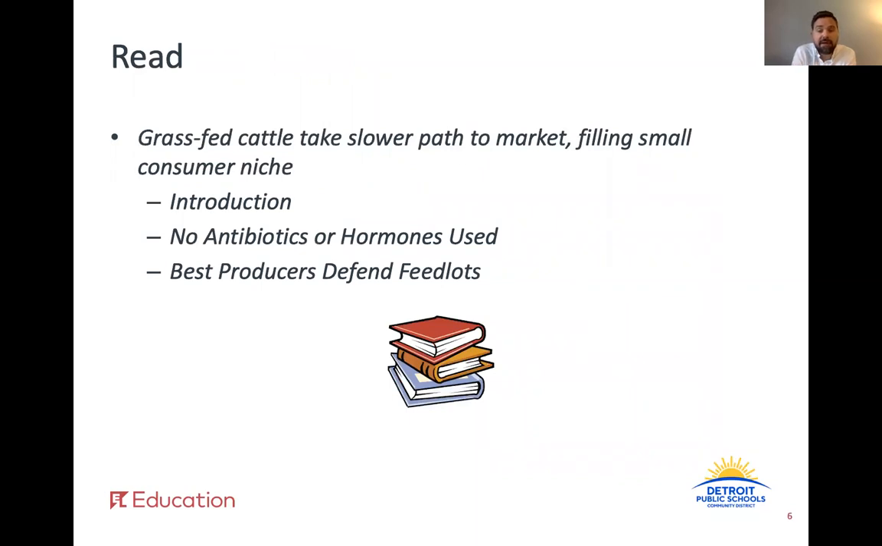First, you'll be rereading Grass-Fed Cattle Take Slower Path to Market, Filling the Small Consumer Niche. For today's lesson, we will focus on the first half of the reading. So with a family member, caregiver, or friend, reread the introduction, which is directly beneath the title, and sections titled No Antibiotics or Hormones Used and Best Producers Defend Feedlots. As you read along, consider replaying and listening to the text read aloud from lesson number 25. Pause the video here while you return to your reading.